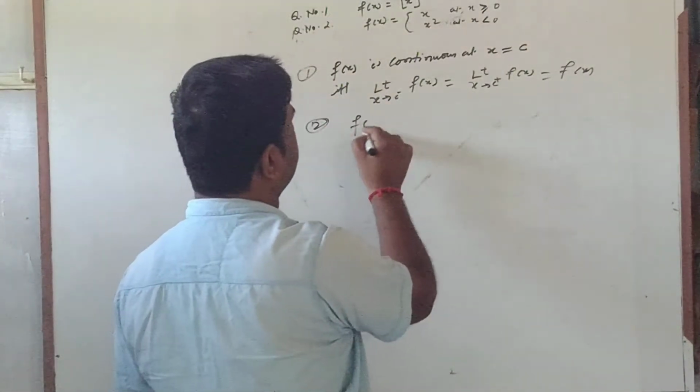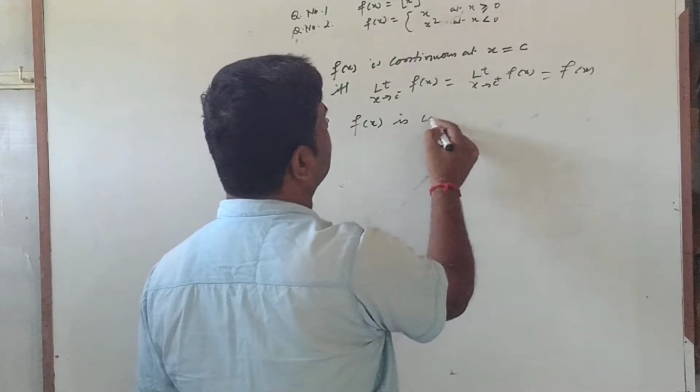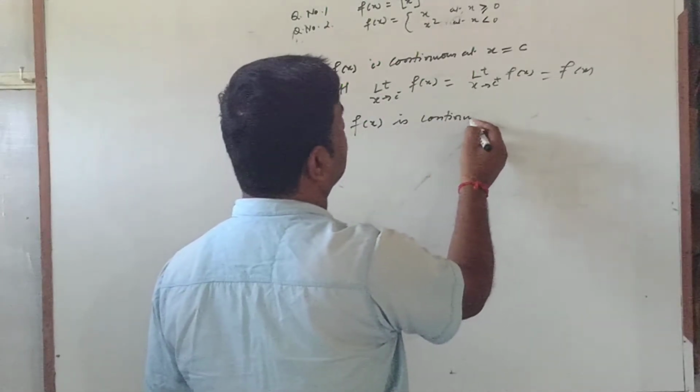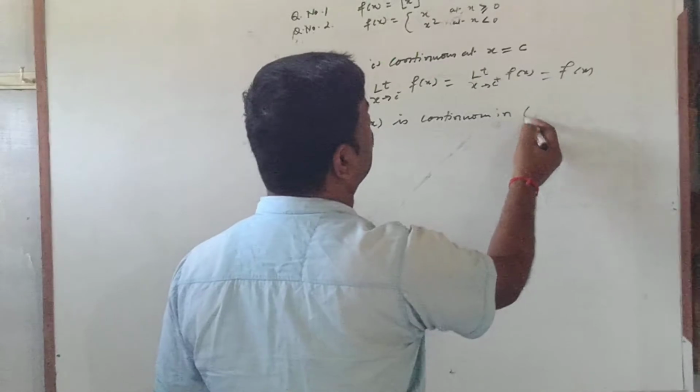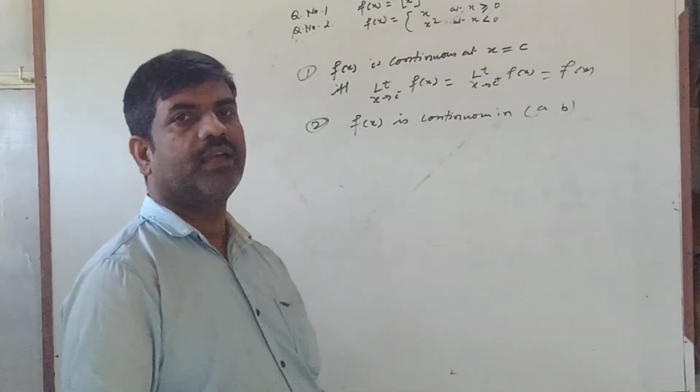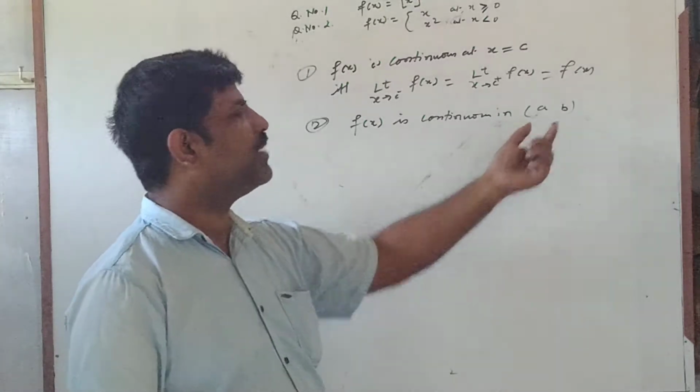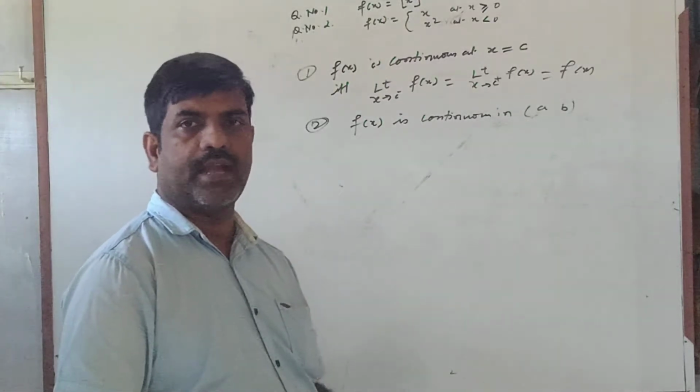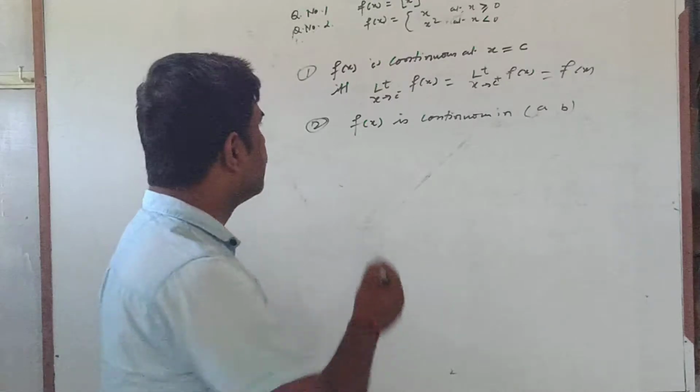Second case, f(x) is continuous in open interval (a, b) if and only if it is continuous at every point c belonging to (a, b), not at a and b.